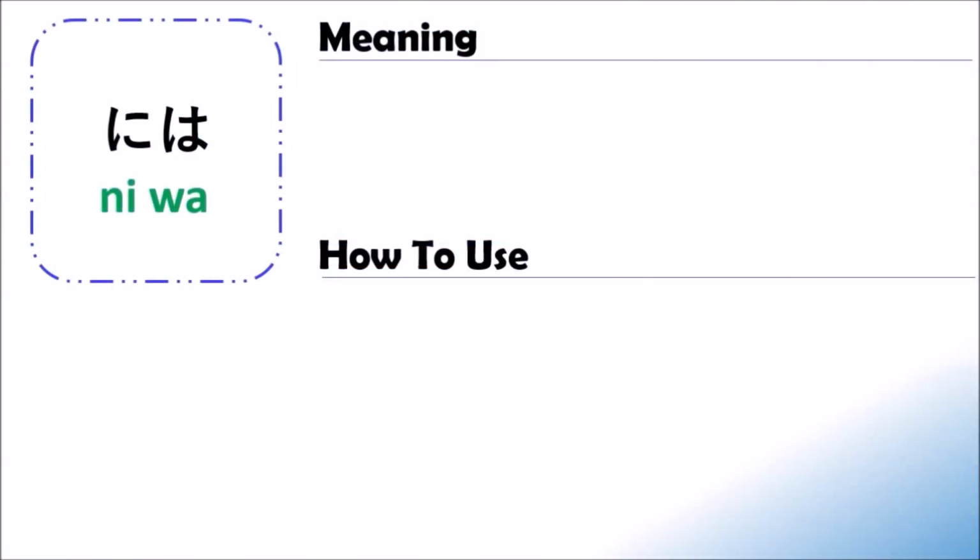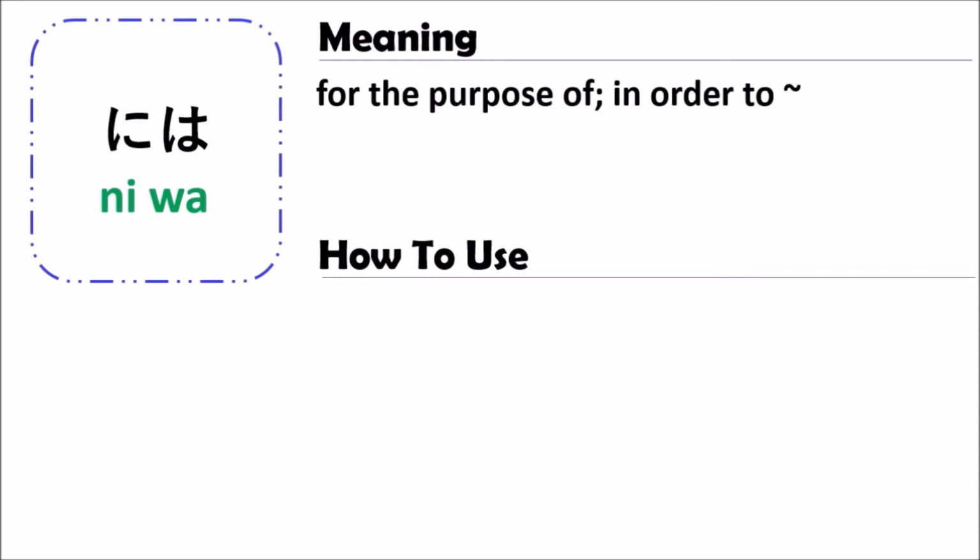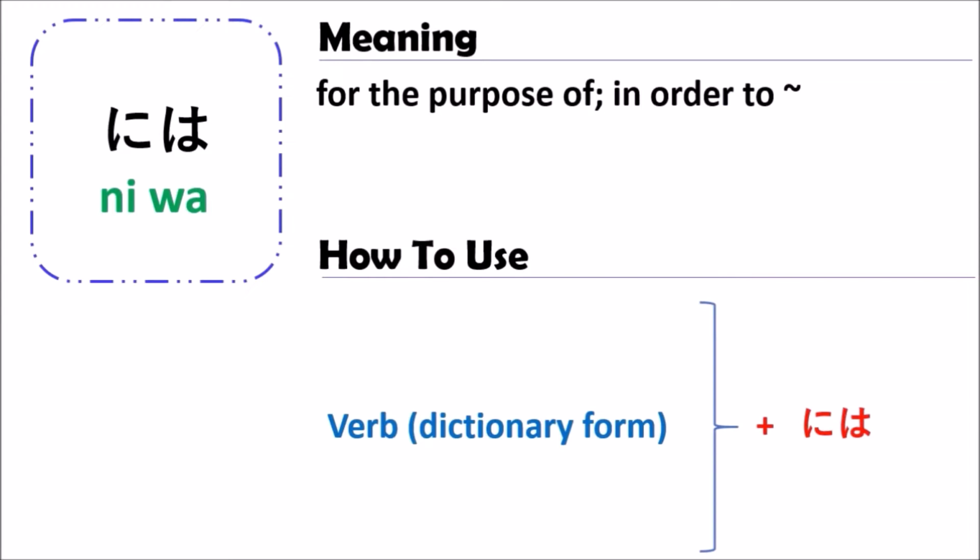Here we talk about the grammar of ni wa. The grammar of ni wa means for the purpose of, or in order to do something. In Japanese, when you use the grammar of ni wa, you use the verb in dictionary form followed by ni wa. So you can use ni wa with the verb only, and only with the dictionary form. In another form, you cannot use it.